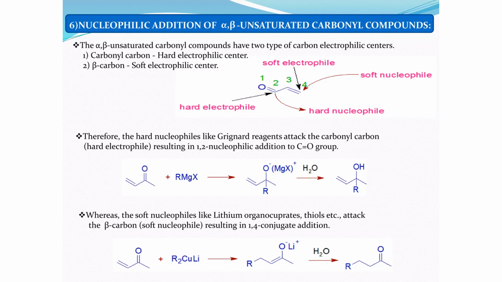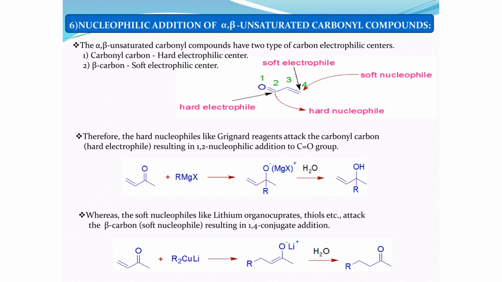So let's apply some examples to this concept. Here we have an alpha beta unsaturated system. We have this hard center, the partially positive carbonyl, and here we have a carbon-carbon double bond. Now we have RMgX. This is a Grignard reagent, and in a Grignard reagent we have a direct bond of magnesium with the alkyl group. Whenever an alkyl group is directly bonded with a metal, the metal is positively charged and the R group is always negatively charged, right? So the full negative charge on the R group makes this a hard center. Since R is hard, it will prefer to attack the hard center.